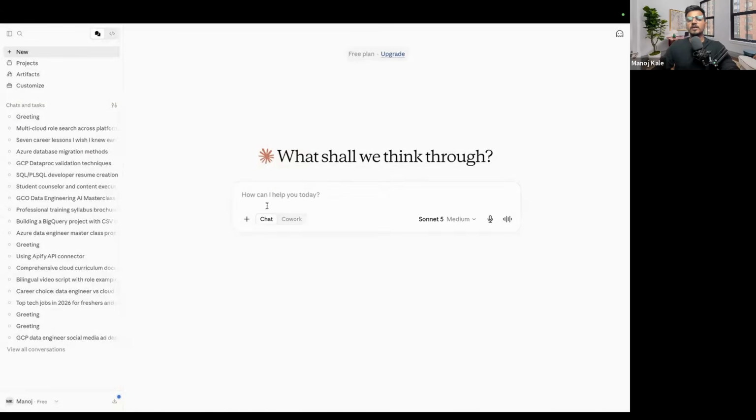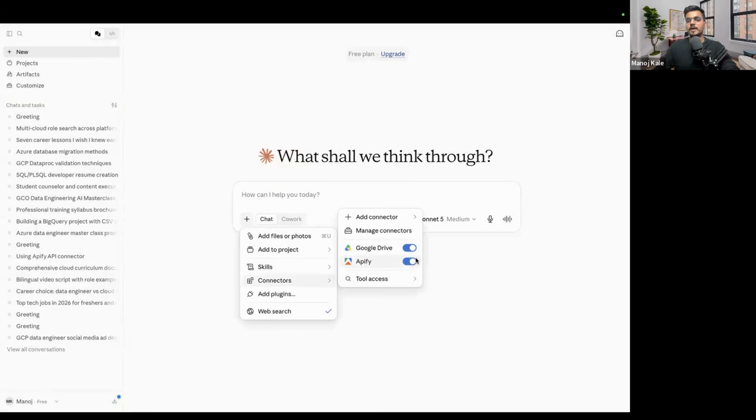So cancel this one, and after this one, guys, if you enable this one, you will find your connector, and here you will find Apify is enabled. So this Apify should be enabled. It should come here like this. Okay, connector Apify should be enabled. So this is the second step.